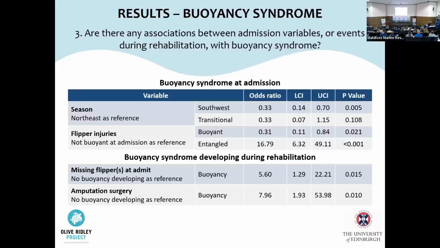There were no significant associations identified between admission variables of species, life stage, sex or season and the overall outcome, which was grouped into three categories: released, deceased or current patients. However, turtles with buoyancy syndrome did have significantly lower odds of being released, whilst turtles admitted due to entanglement had significantly higher odds of being released, as shown here in these plots.